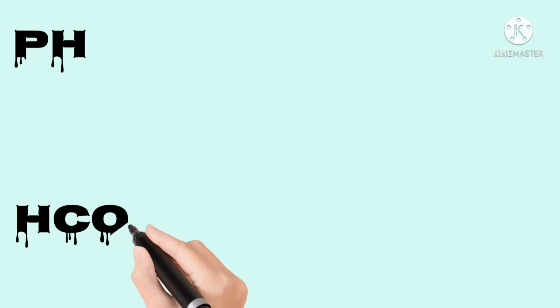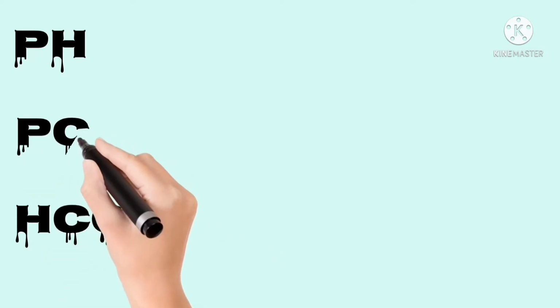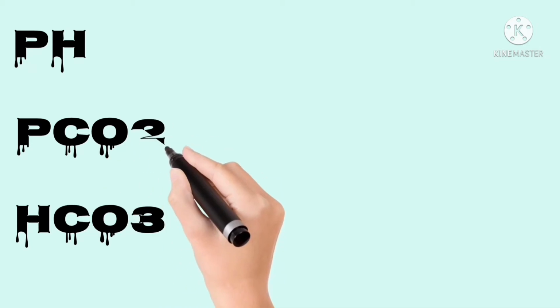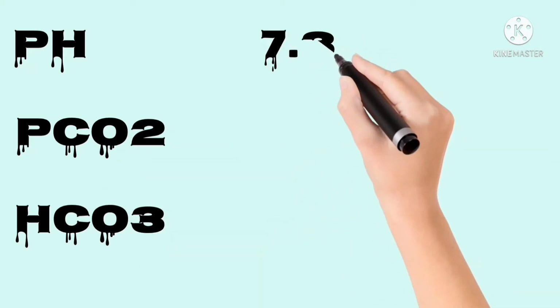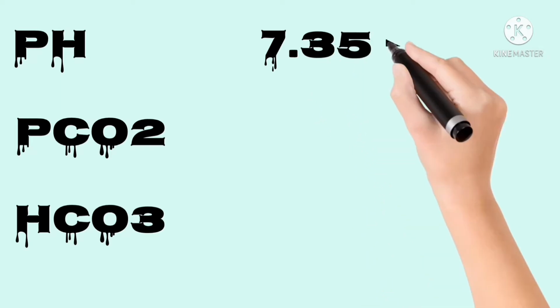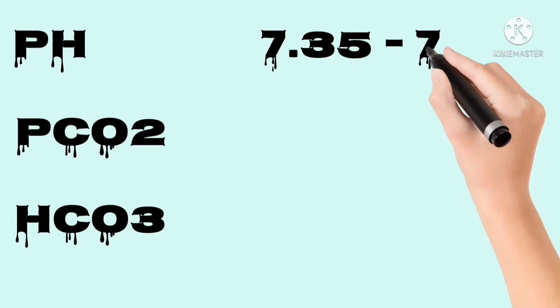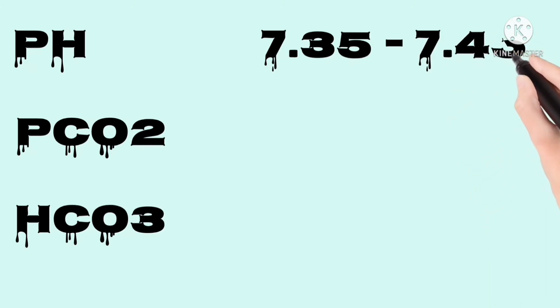The first value is the pH, which measures how many hydrogen ions are in the sample. This determines if the blood is acidotic or alkalotic. Normal values for pH range from 7.35 to 7.45. The next value is the carbon dioxide level, and this will tell you if the problem is respiratory in origin, as carbon dioxide is regulated by the lungs. The normal range for CO2 is 35 to 45.